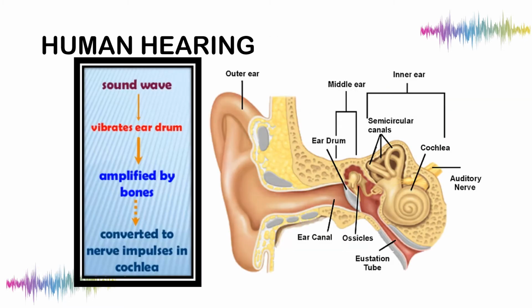Human hearing. The sound waves enter the outer ear, okay, then travel to the ear canal and vibrate the eardrum, and the eardrum's signal is amplified by the bones. Okay?